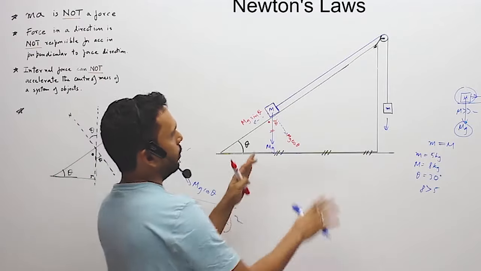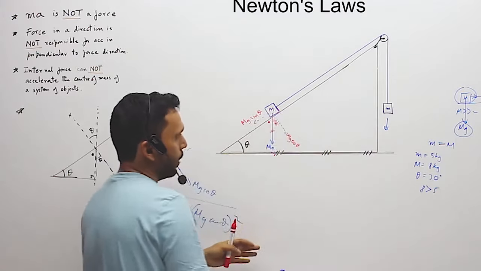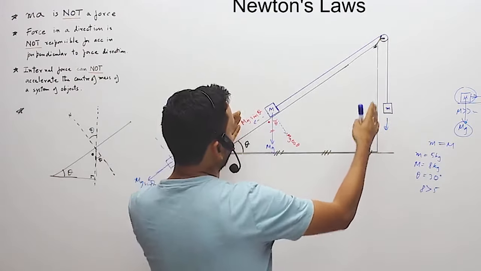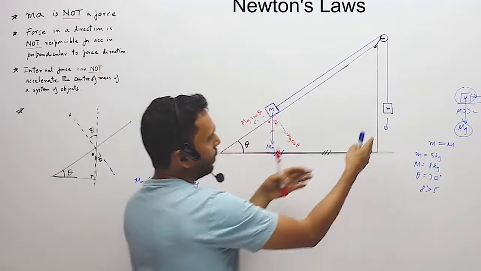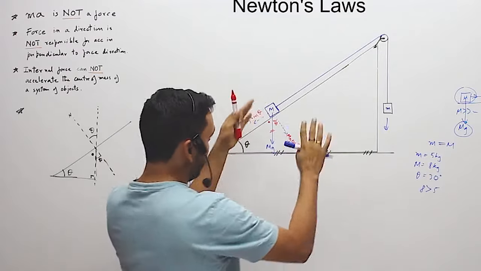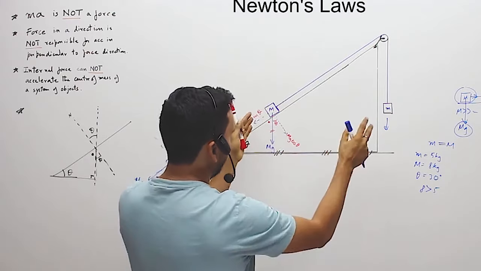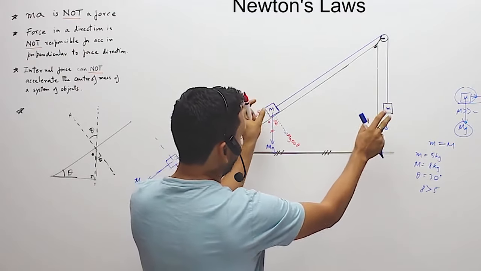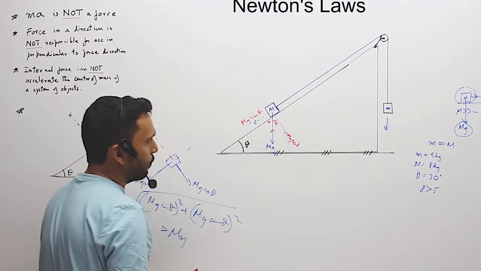So here, to know whether this guy will get pulled up or this guy will get pulled up, we have to see how much they are pulling each other. This big mass is pulling the string by mg sin theta, and this guy is trying to pull it by mg. The tension will not be mg or mg sin theta if they move. If they were not moving, both stationary, then that is the maximum pull they can give to the string.